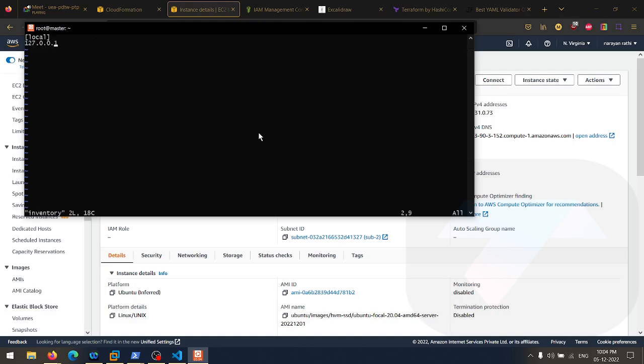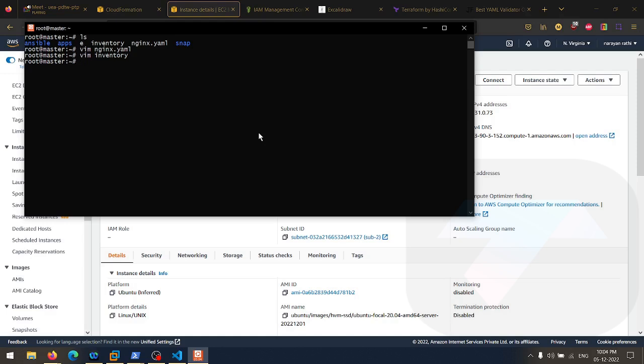Now, in the inventory file, you have to provide the IP address of remote servers. Here I provided the IP address of my own system, which is 127.0.0.1, the local system. And here we have to provide the name, which will be Ubuntu. By the way, the name is not important. We are just creating an inventory file. In the inventory file, you can also add multiple servers. What will happen then? In every server, Nginx will be installed. You can do the same configuration on multiple servers.